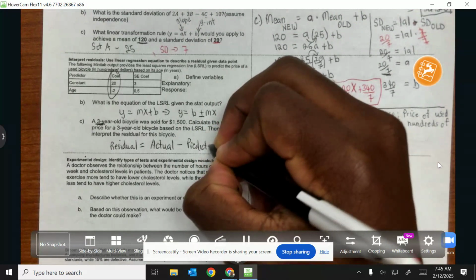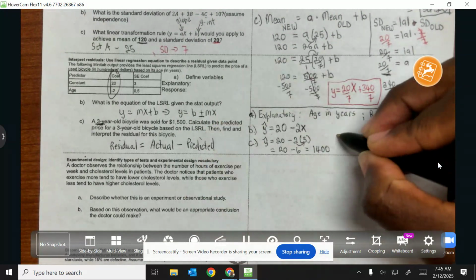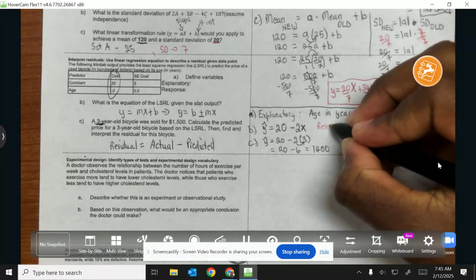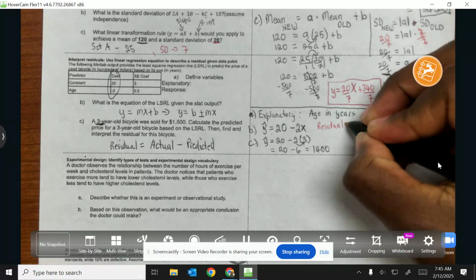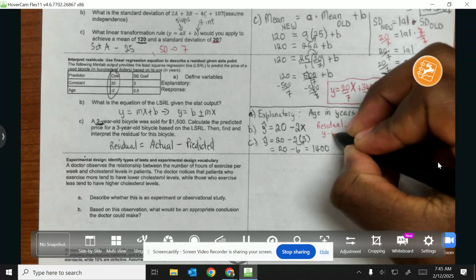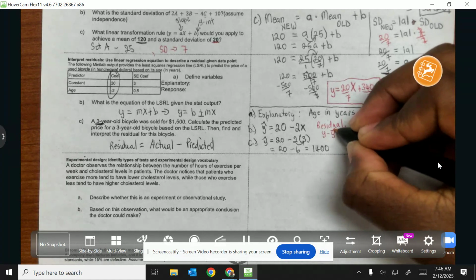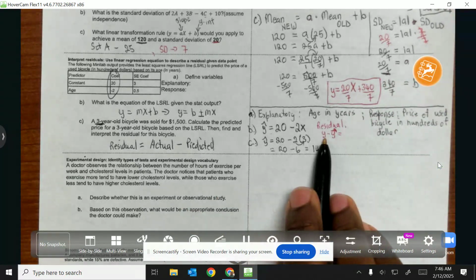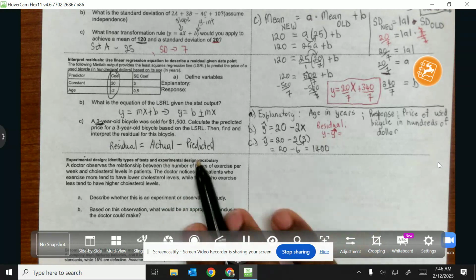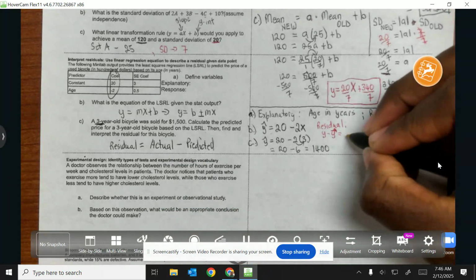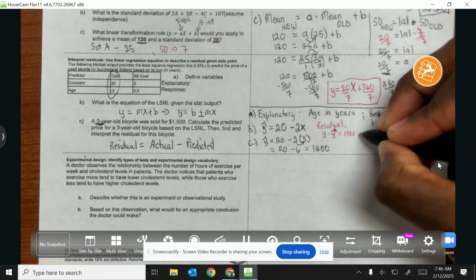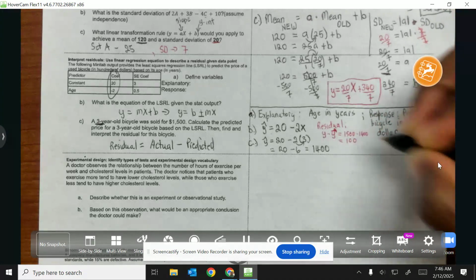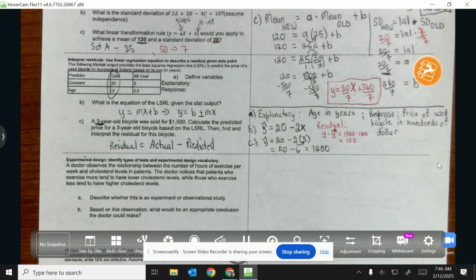Residual is normally represented as y minus y hat, where y represents what we actually got, and y hat represents what we predicted. So we would do 1,500 minus 1,400, and you would get 100. So the residual is 100.